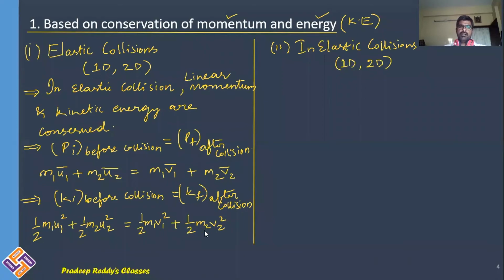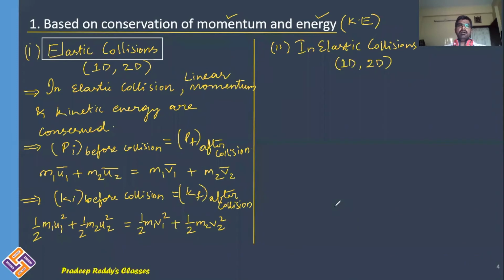Such type of collisions are called elastic collisions. Most of the collisions which take place in molecular and atomic vicinity are elastic collisions: collisions between two electrons, two protons, or two molecules, atoms.